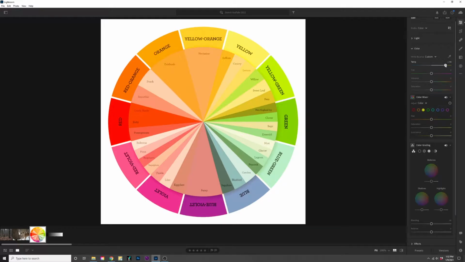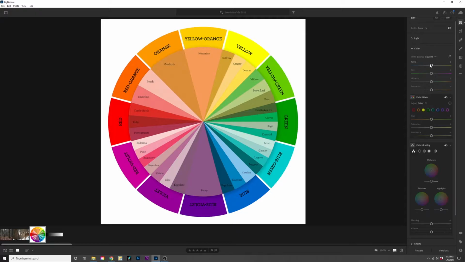Alternatively, I want you to look at the orange all the way up here. Now I'm going to move the slider all the way down. Temperature's going to go all the way down, and you see the orange is now getting washed out because we moved the temperature all the way down to the bottom, which is more towards blue. Adjusting your temperature affects every color inside of your image.